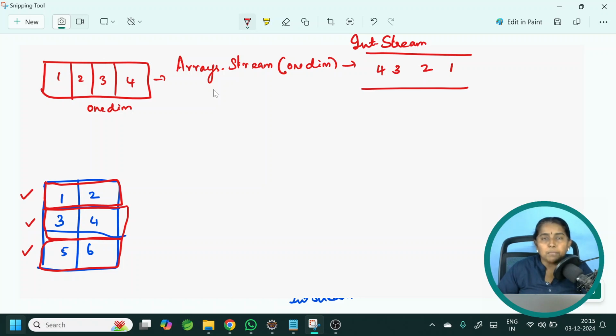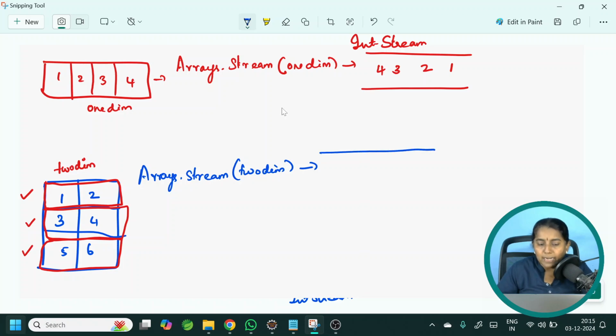Now here I am having a two-dimensional array. Let us give the name of this array as twoDim. Here also, to convert a two-dimensional array into a stream, we need to use the same method, Arrays.stream. Let us pass twoDim. When you pass the two-dimensional array to be converted into a stream, now what happens is, it will not be converted into individual values.